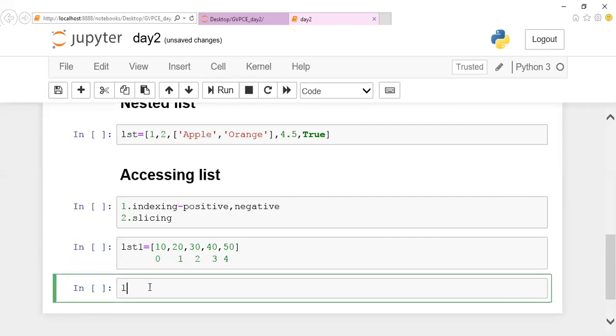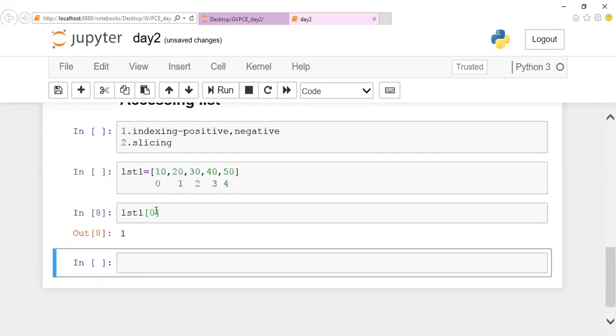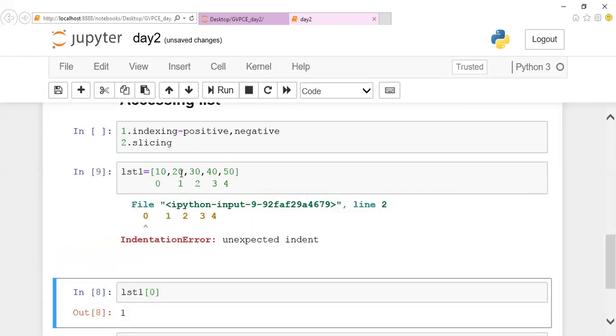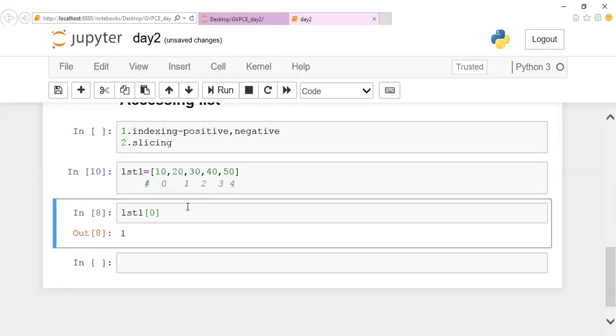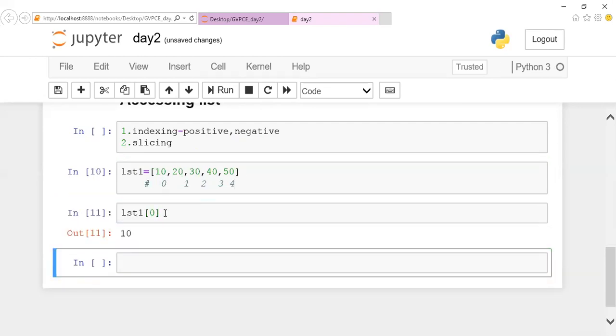If I give list of 0, as you see in the array concept, the same way, the first value, which is 10. Just a minute, we will execute this cell. Oh, we are supposed to comment it out, otherwise it throws an error. Now let us execute it. If I give list of 0, the 0th position element has been printed.